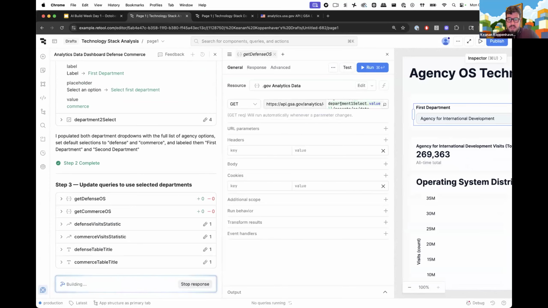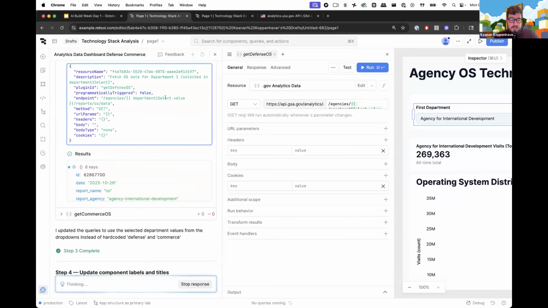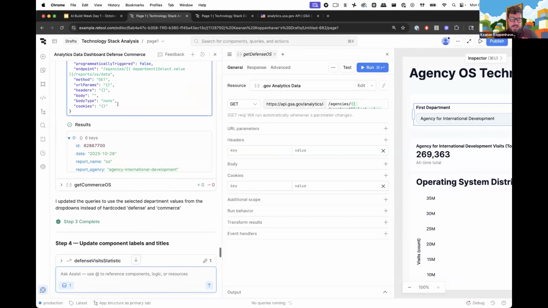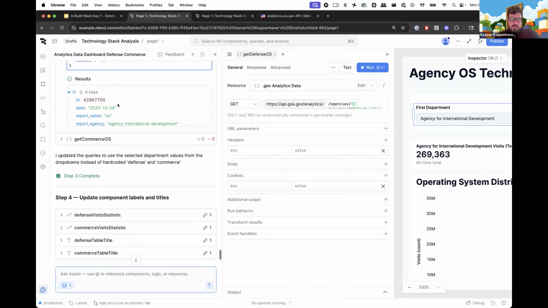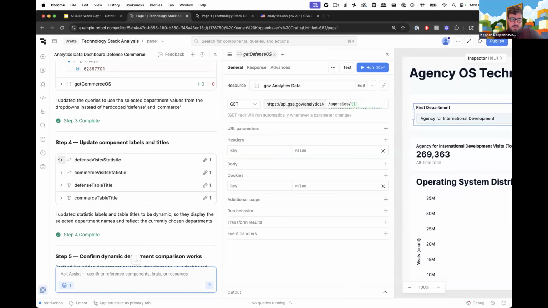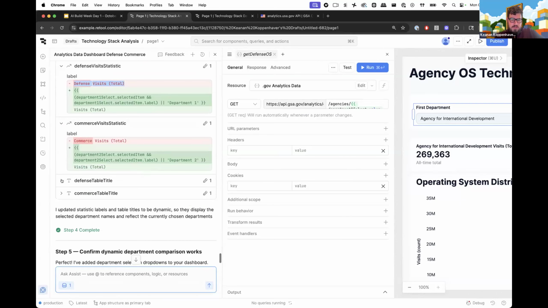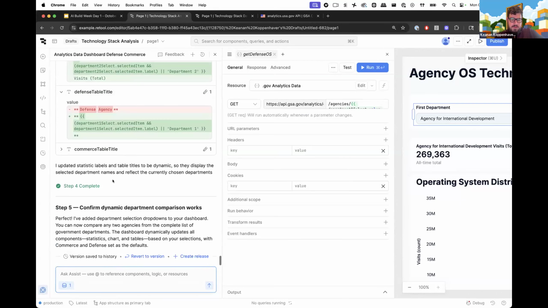Instead of defense being a hard-coded value in this URL call, it actually updated it. So now it uses Retool's double curly brace syntax to use the actual live value from the dropdown when it makes this API call, right? So that's exactly what it's doing there. And now when we change those dropdown options, it should update all of our underlying data and thus our components as well. So based on this, it needed to update, from this, again, hard-coded defense visits to our more dynamic view of what the department is. So it updated both of the charts, and it updated the titles for each of the tables as well, right?